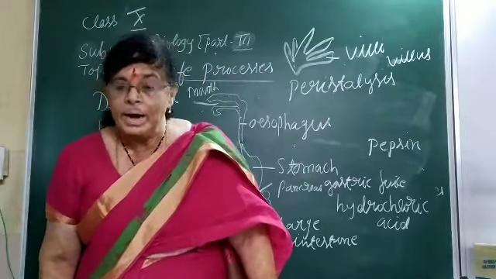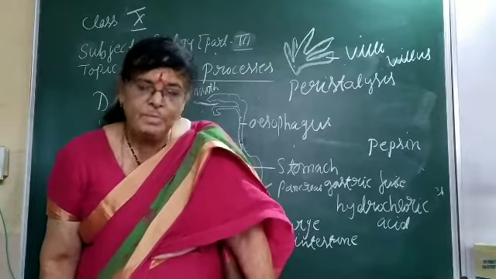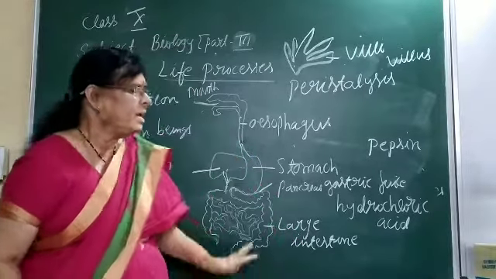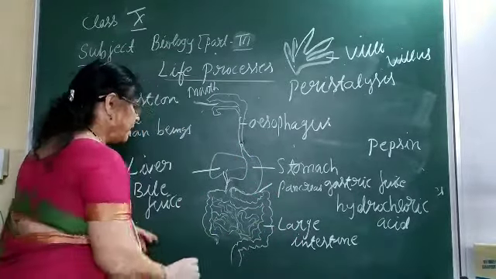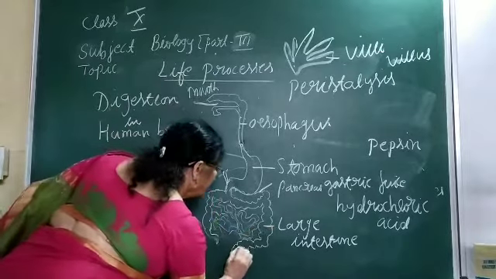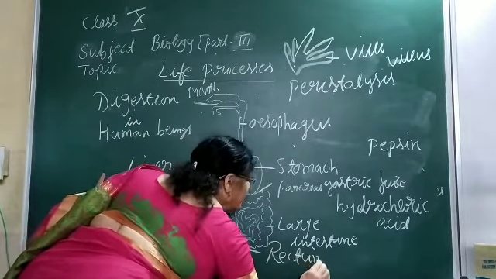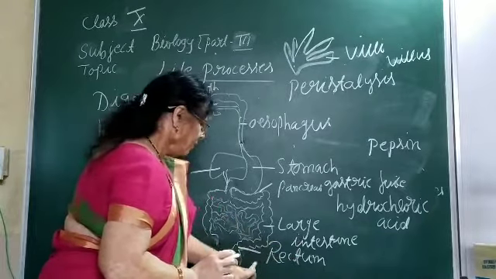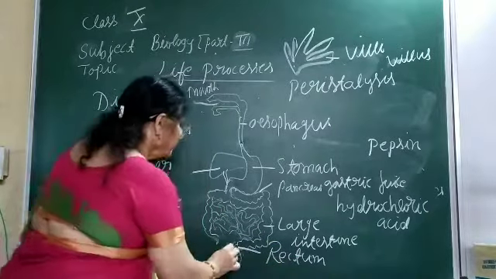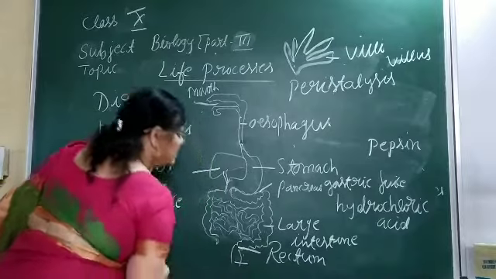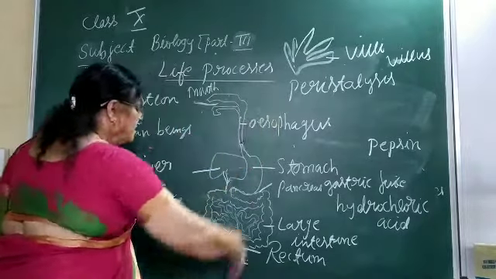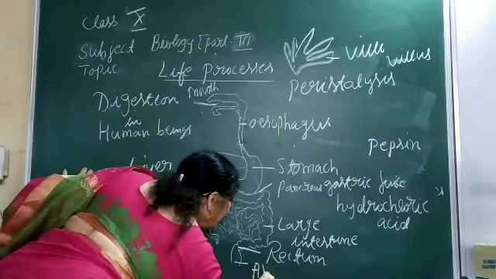Only after the absorption of water and some important salts, the undigested matter will be sent to a portion called the rectum. In the rectum, the undigested food will be collected. Then the last part of the alimentary canal is called the anus.